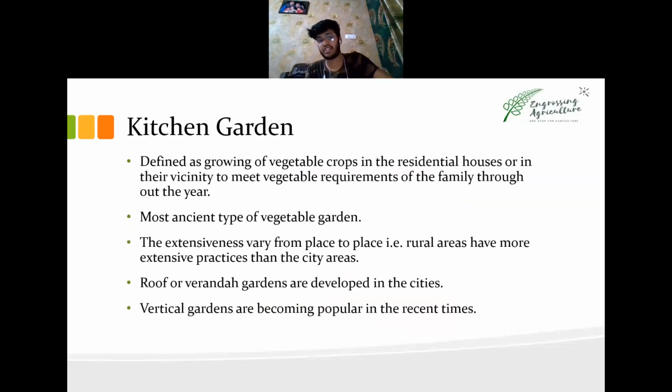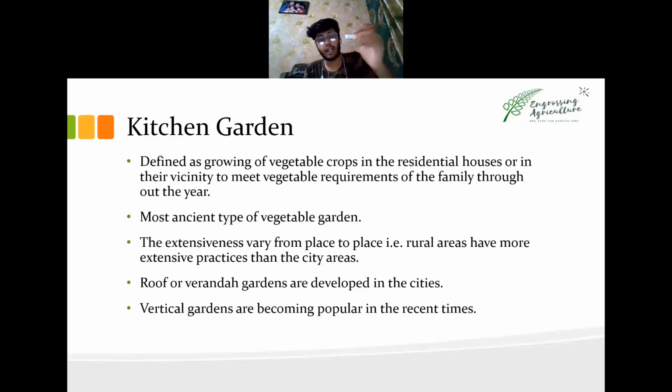First we have the kitchen garden. What is a kitchen garden? As the term suggests, kitchen: a kitchen is a place in the house where you cook. So wherever you require a garden with only a small amount of crops, for example, you grow tomato in your nearby lawn, okra, water gourds, or something else, that is known as a kitchen garden.